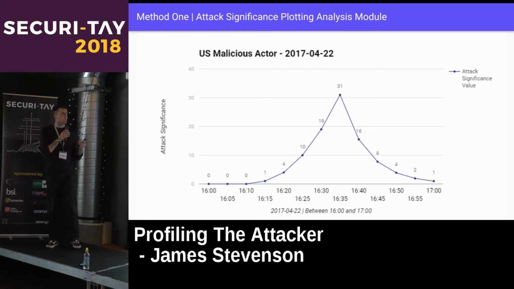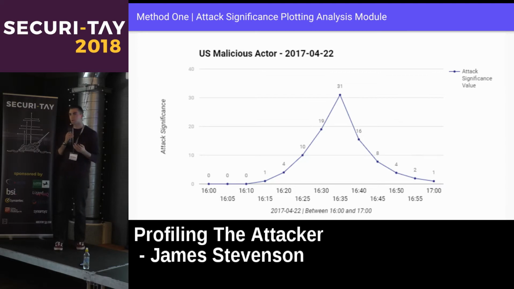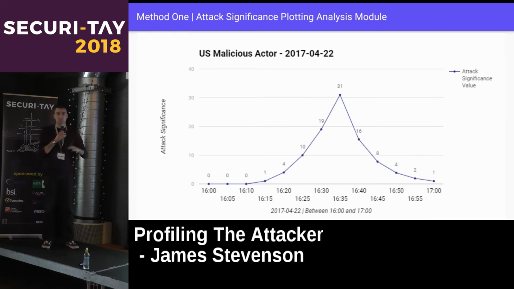So looking at our first method for offender profiling. This method looks at attack significance plotting. It says, can we look at a time frame of our malicious actors? And the way we do this is we set this time frame. So we've got the time between 4 and 5 on a specific date. And whenever we see an attack from a specific malicious actor to a specific asset, we increment its significance, we increase it. And if we don't see an attack from a specific malicious actor to a specific asset during that time frame, we decrease the significance, we half-life it. There's some maths behind it, but really we just need to know that we increase or we decrease.